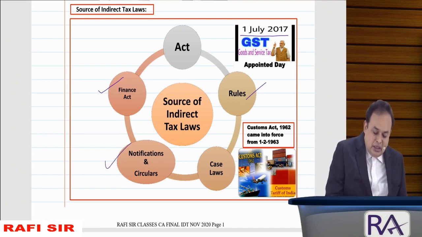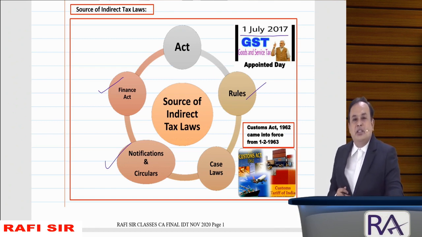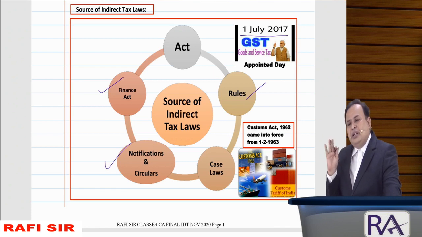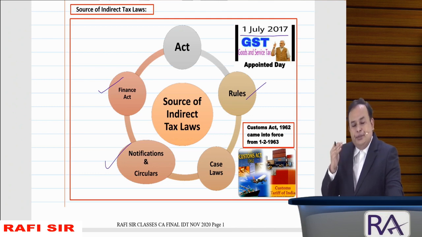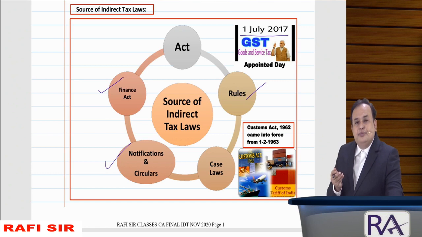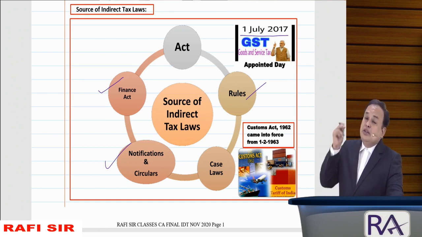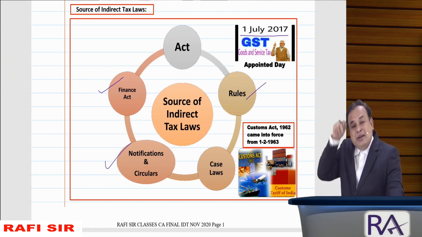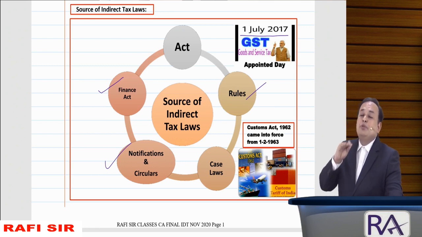So, these are the notifications and circulars. Now tell me, the act is enacted by the Parliament or state assemblies, signed by the President of India in the case of Parliament, or the state governor in the case of state assembly, to become an act. Fine. Finance Act every year. Further, to implement Finance Act amendments in India, there must be a notification.